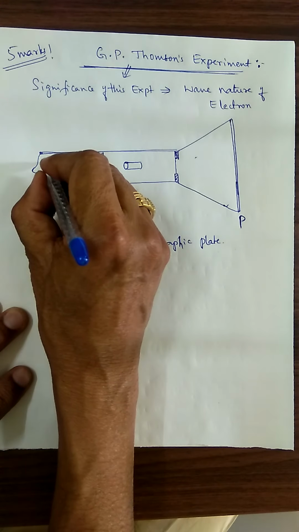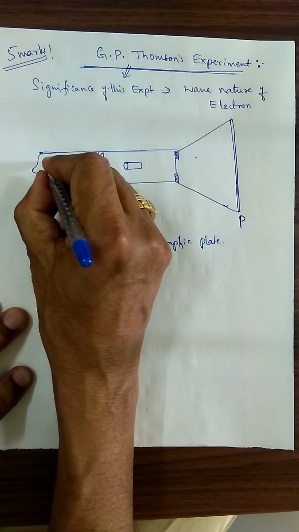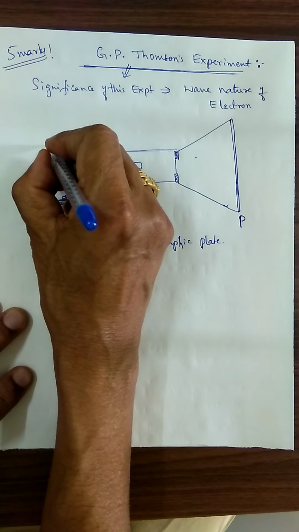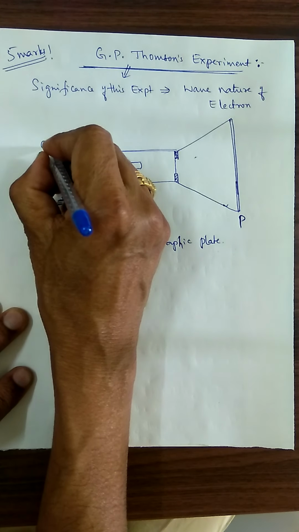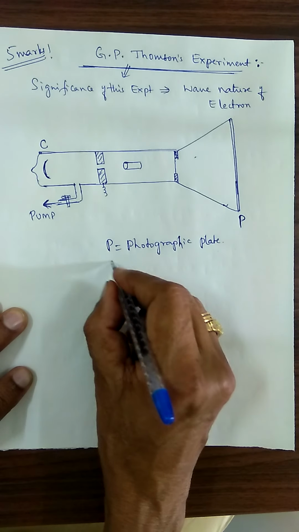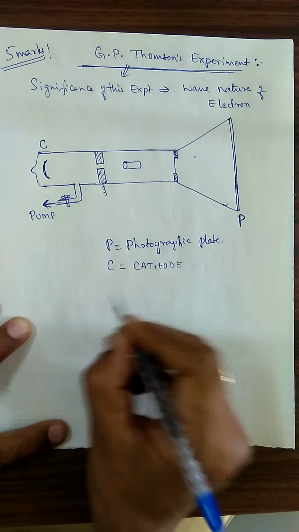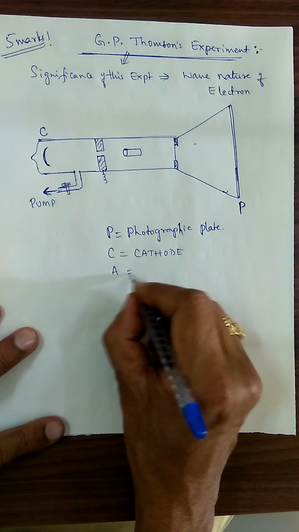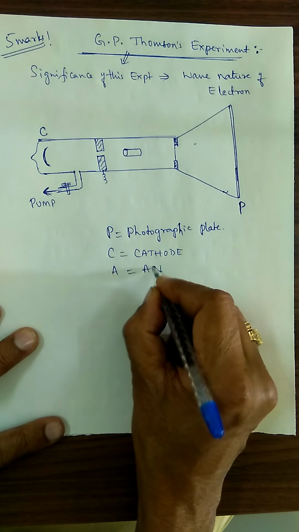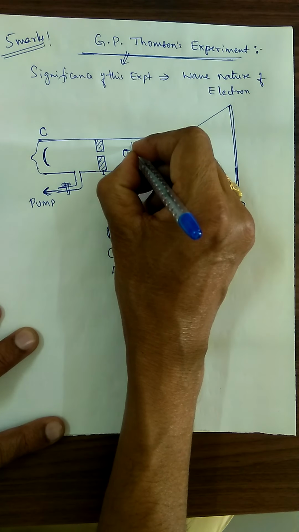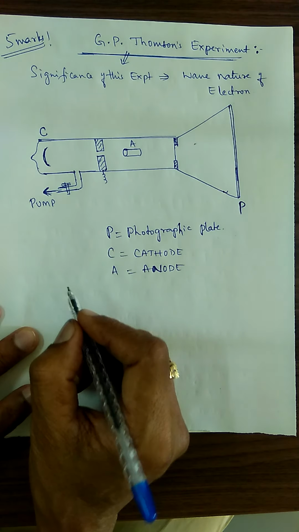Here we are going to put a cathode. A concave structure is present, and that concave structure is acting as the cathode. C, I will write. C is the cathode. Capital A is taken as the anode. A, anode.